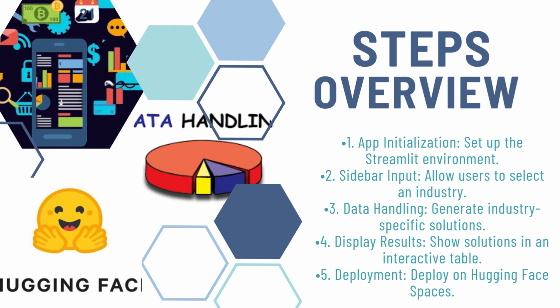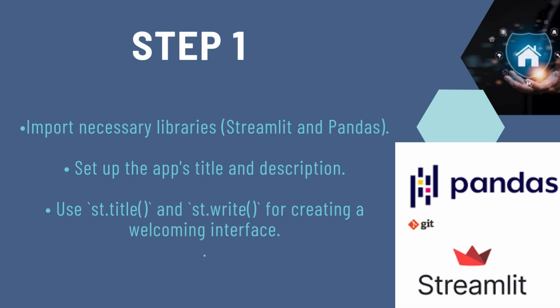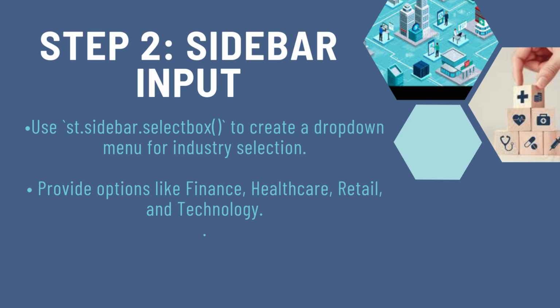Steps overview: we divide it into five steps. App initialization, in which we initialize some libraries, then sidebar, data handling, display result, and deployment. In step one, we use the Streamlit and Pandas libraries, and after that we do the data cleaning. Then for the sidebar, we use st.sidebar.selectbox to create a drop-down menu, because we are targeting four industries: finance, healthcare, retail, and technology.